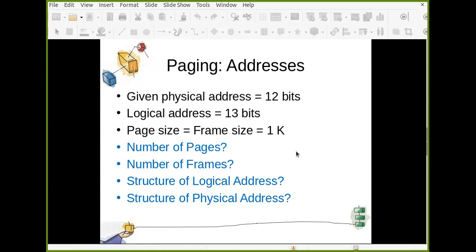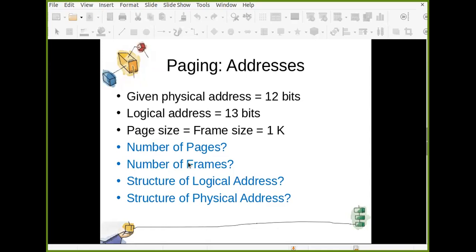So how many pages can be there? When you find number of pages, you need to check logical address. Exactly, 8 pages can be there. 13 bits minus 10 bits offset or 10 bits page size. So that is 3 bits left. That is 2 raised to 3 pages can be there. That is 8 pages.